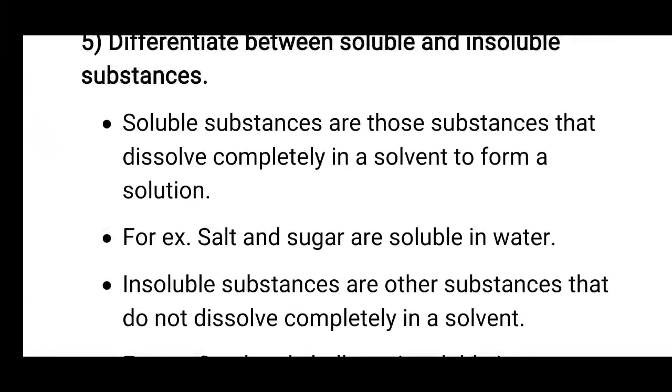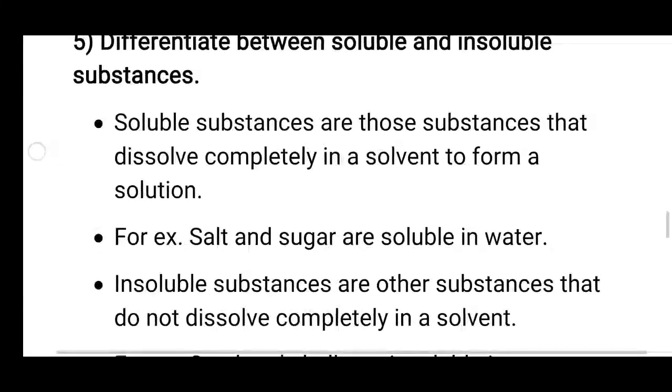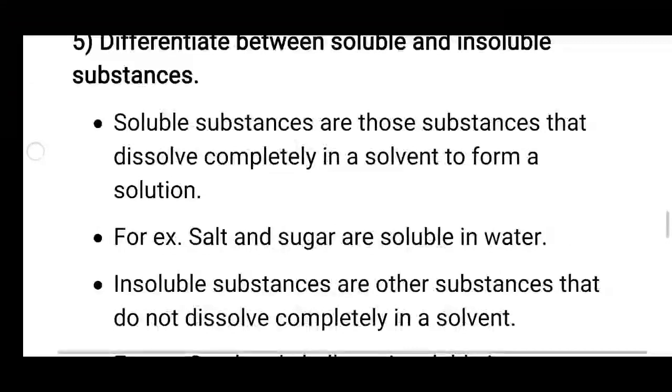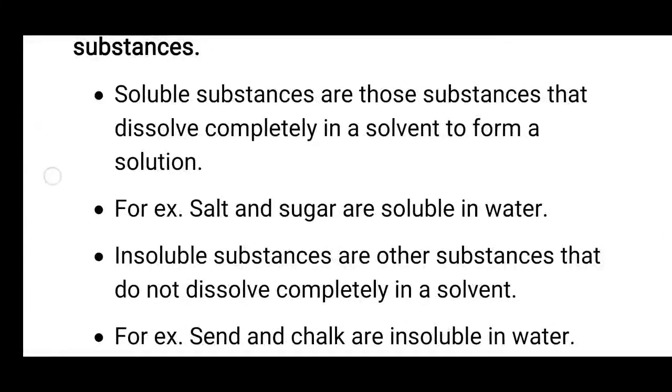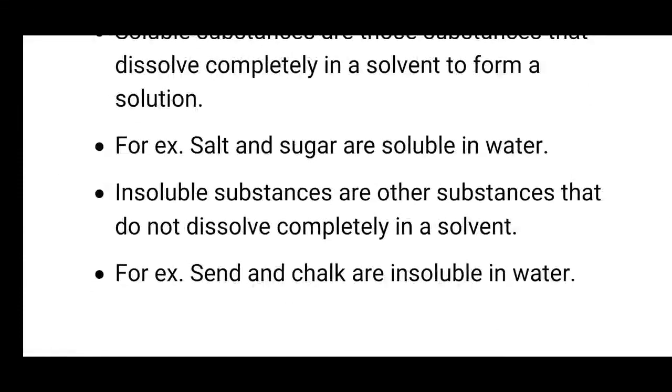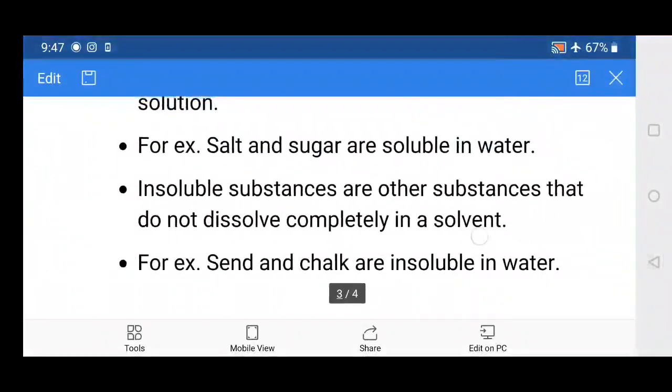In short, the substances that dissolve completely in a solvent are called soluble substances, and the substances that do not dissolve completely in a solvent are called insoluble substances. Salt and sugar are examples of soluble substances, and sand and chalk are examples of insoluble substances. Okay.